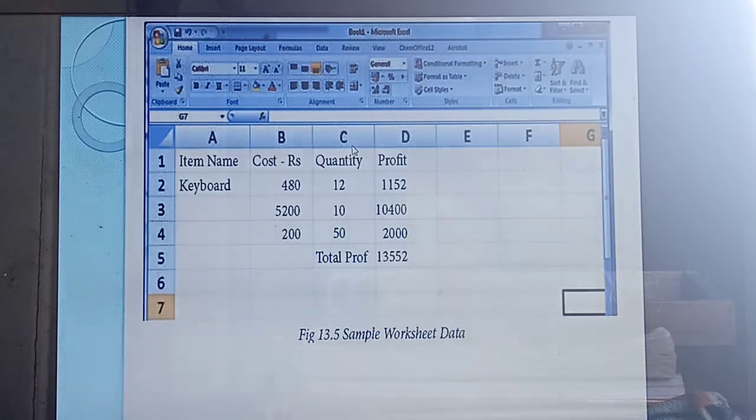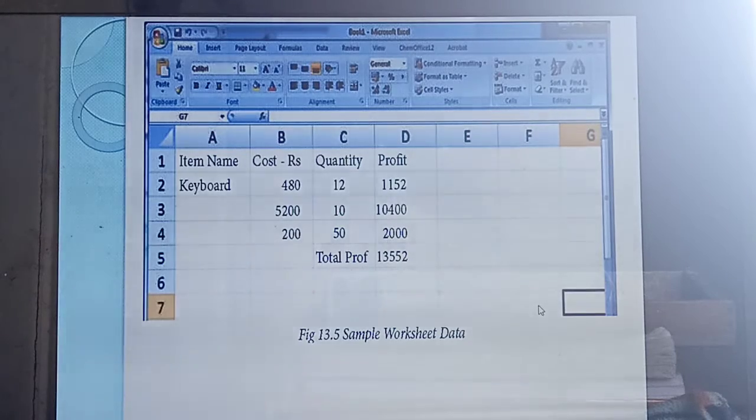So now what you are going to study? You are going to create a CSV file in Excel, isn't it? So to open the file in Excel, you should install the Excel software in your computer, isn't it? So if you install the Excel software in your computer, you should open the CSV and also you should save the file in CSV format, then only you can open the file. Then open this Excel file. Okay, open, then immediately if you open the Excel file this page will open.